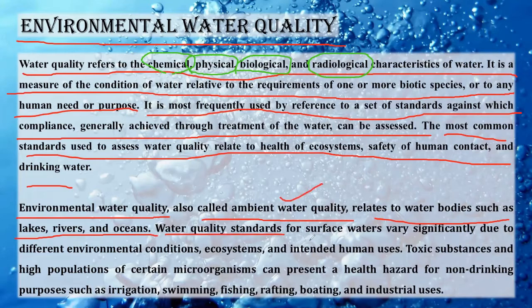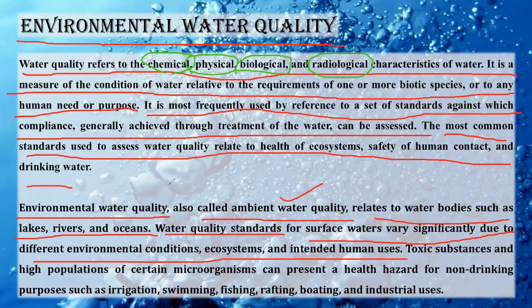Now water quality standards for surface water vary significantly due to different environmental conditions, ecosystems and indeed human use. See, groundwater and surface water are both different. Groundwater is difficult to access, whereas surface water is very easy to access. Suppose we want a bucket of water. We will not make a hole, a well, to take groundwater for filling that bucket. Rather, we will go to a nearby pond and fill the bucket.